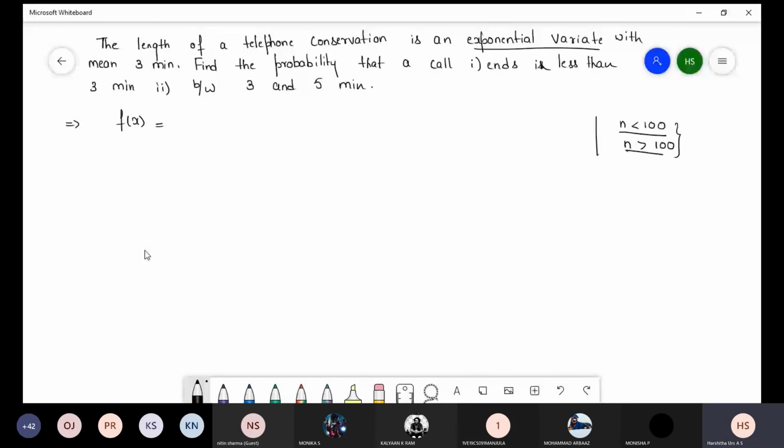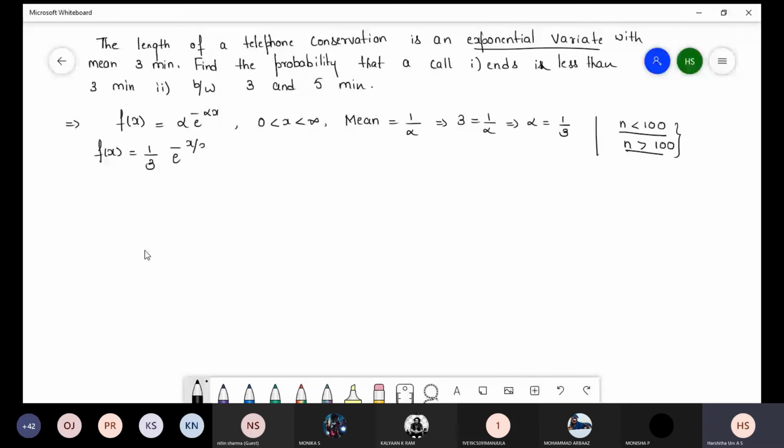So here I write f of x is equal to alpha into e power minus alpha x, 0 less than x less than infinity. The mean they have given is 3. So 3 is equal to 1 by alpha. Alpha is equal to 1 by 3. So f of x is equal to 1 by 3 into e power minus x by 3.